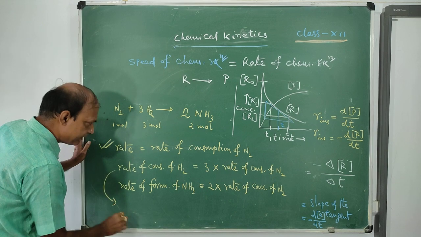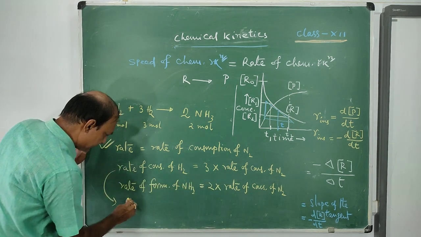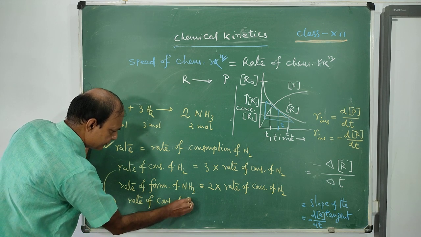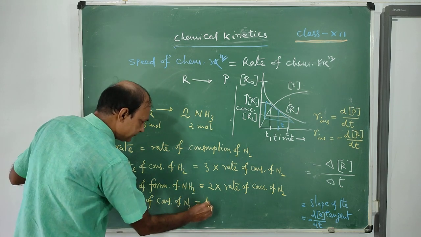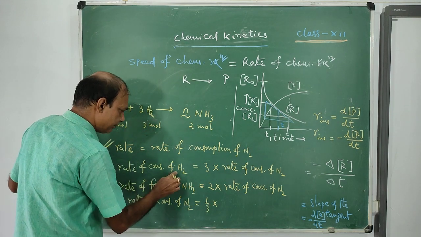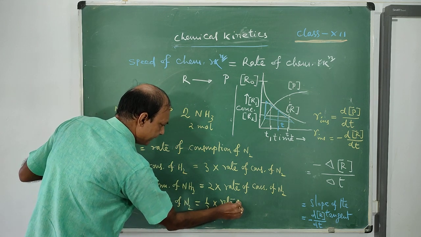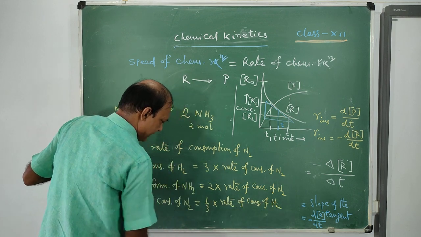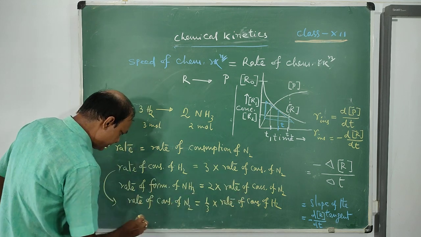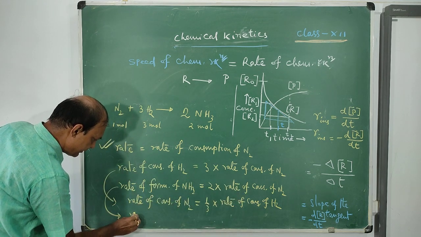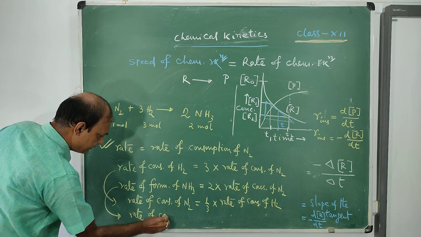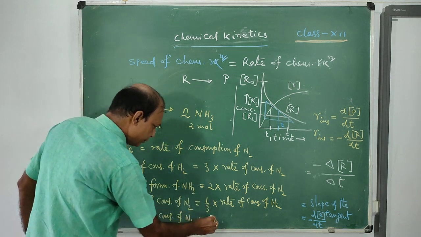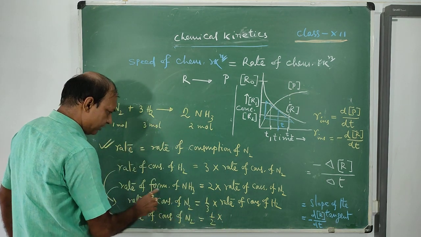Now from this you can write that the rate of consumption of nitrogen equals 1 by 3 into the rate of consumption of hydrogen, and the rate of consumption of nitrogen equals 1 by 2 into the rate of formation of ammonia.